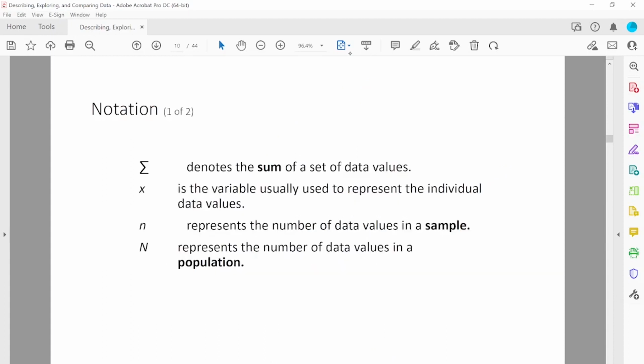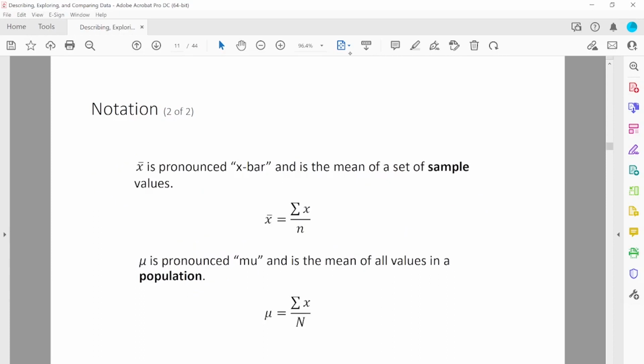So sigma is the notation that represents the sum of the data. x means the data value variable. n is the number of data values in a sample, and capital N is the number of data values in a population. If we are working with a sample, this is the formula we use for finding the mean. If we are given a population, then this is the formula we use. Both represent the mean, but one is for the sample and one is for the entire population.